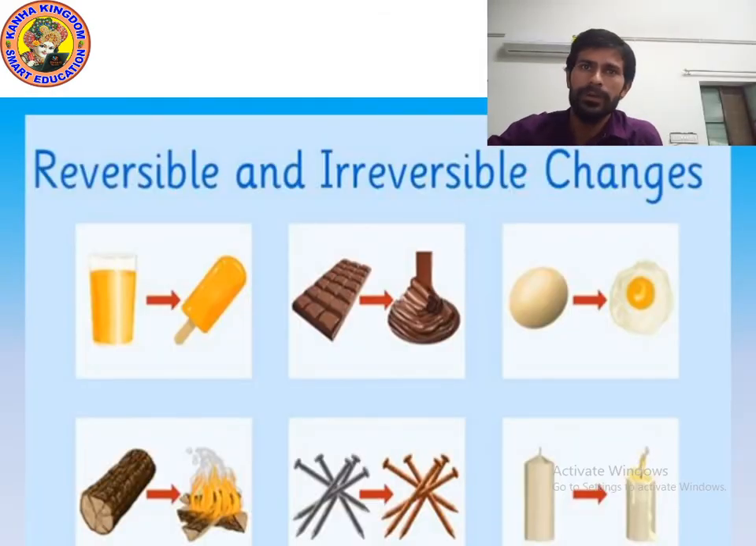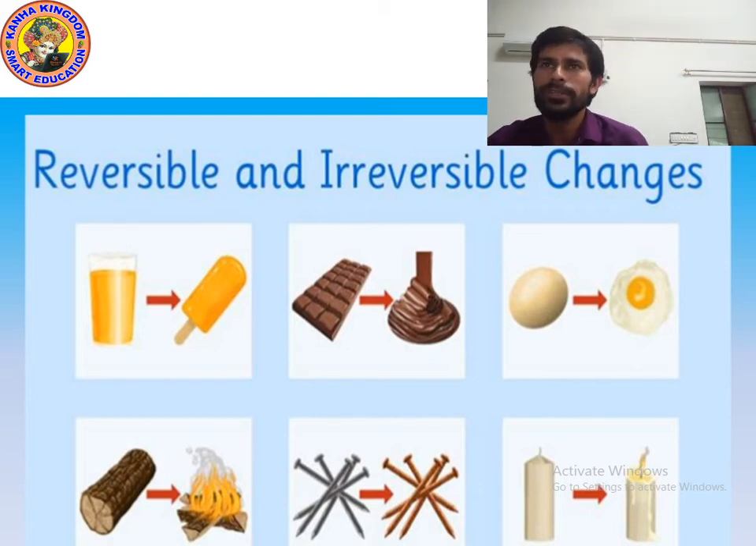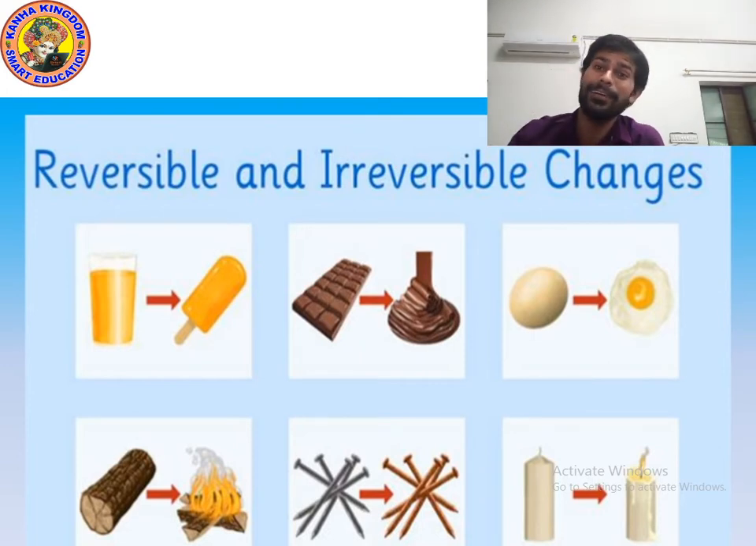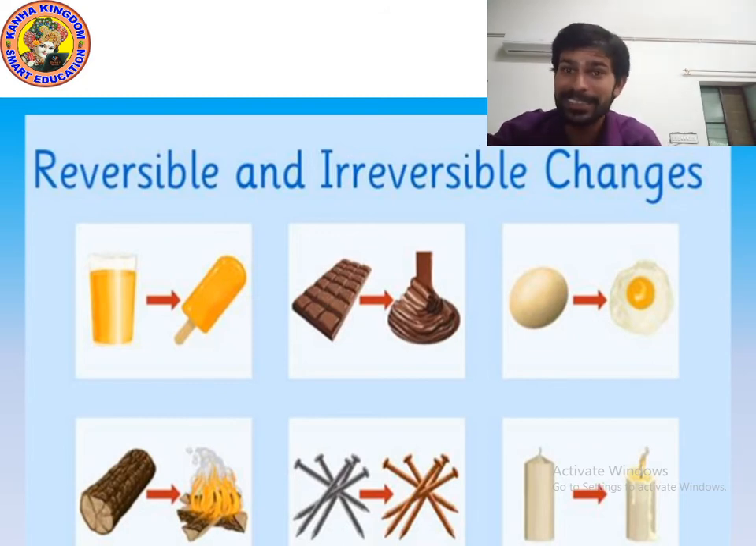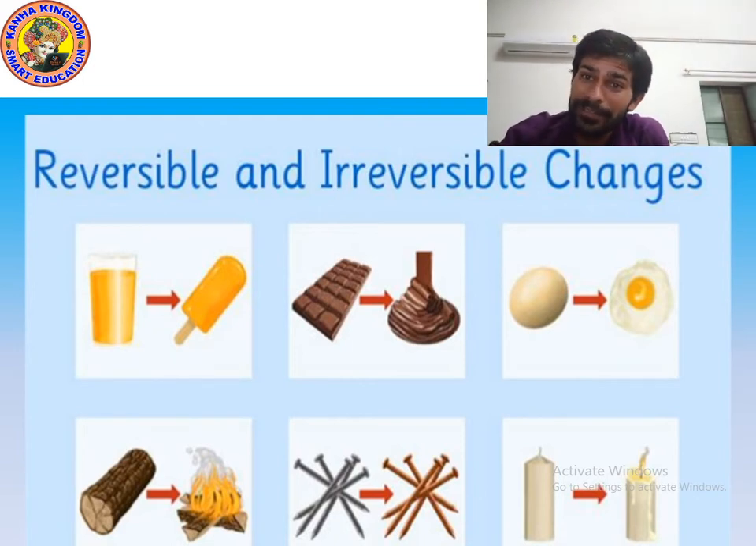Okay kids, now the next kinds of changes are reversible changes and irreversible changes. So as you can see, ice cream, can you see the picture of ice cream? Yes, I love ice cream. Do you like ice cream? Which ice cream do you like the most? They have different flavors of ice cream, even mango flavor, chocolate flavor, milk ice cream. They are different kinds.